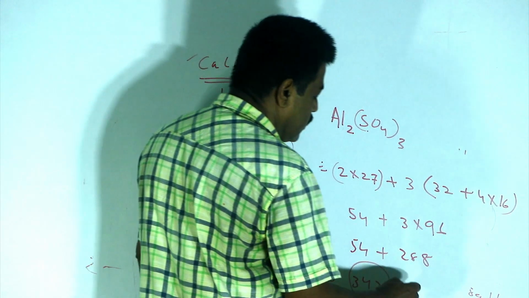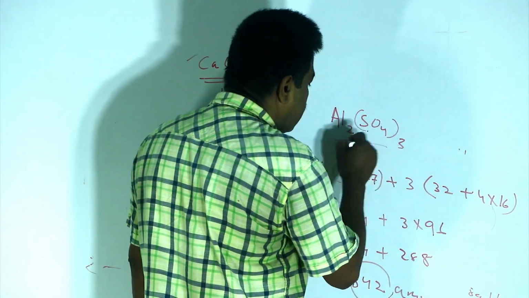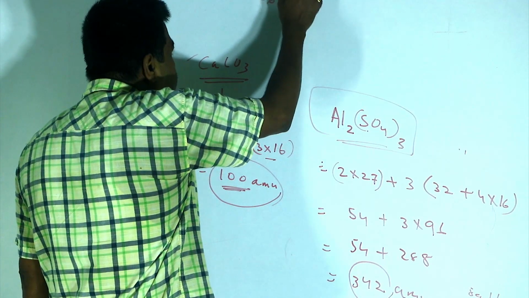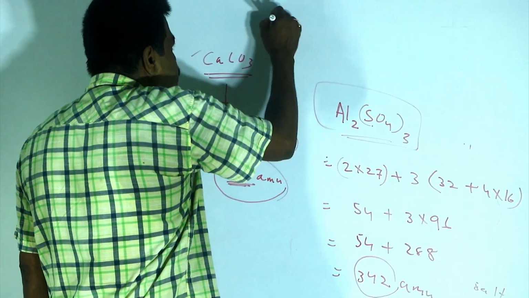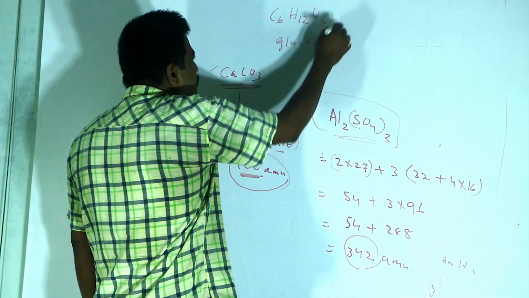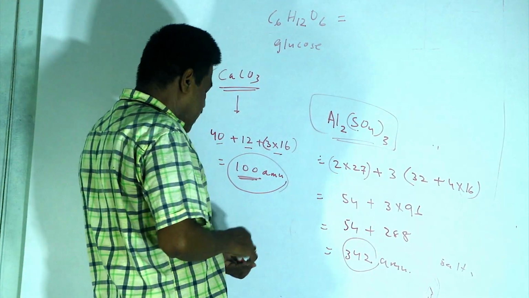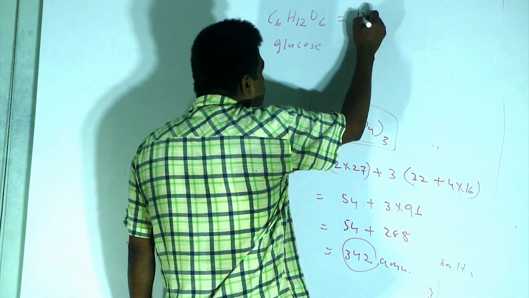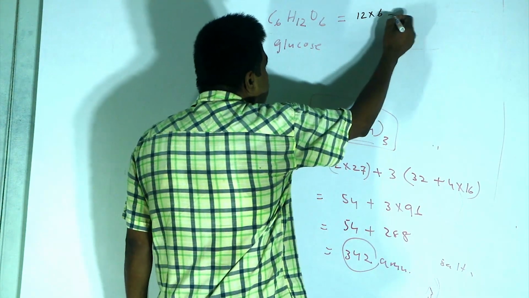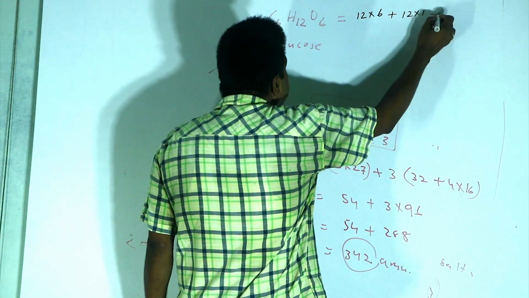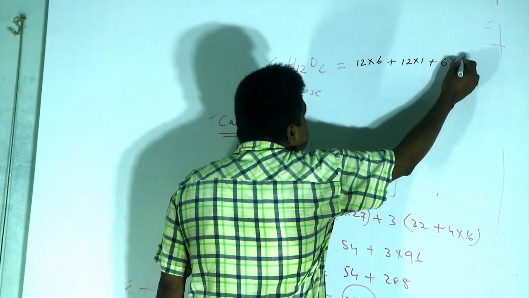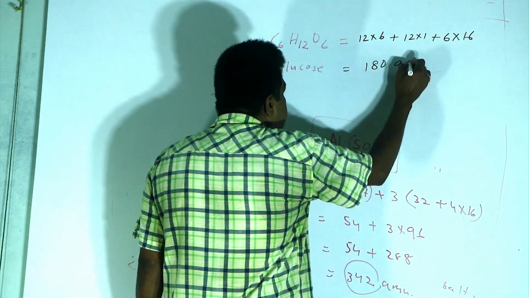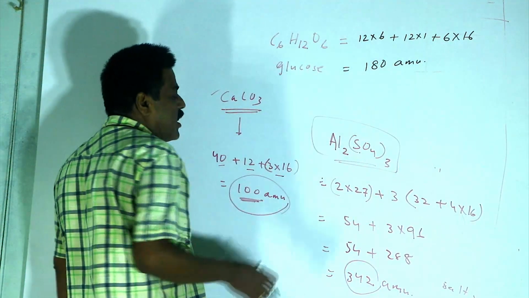This is the molecular mass of this compound, aluminum sulfate. When we are talking about the molecular mass of glucose, let's say, here are 6 carbon atoms, each having 12 mass, so 6 into 12, plus 12 into 1, plus 6 into 16. The total mass will sum up to 180. This is the molecular mass.